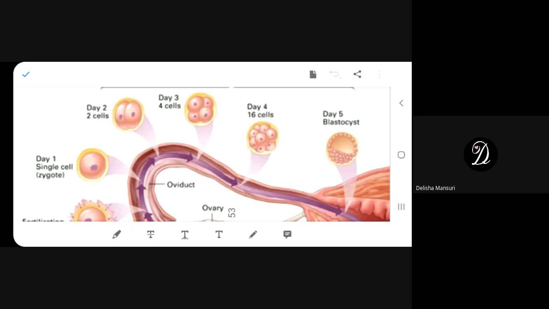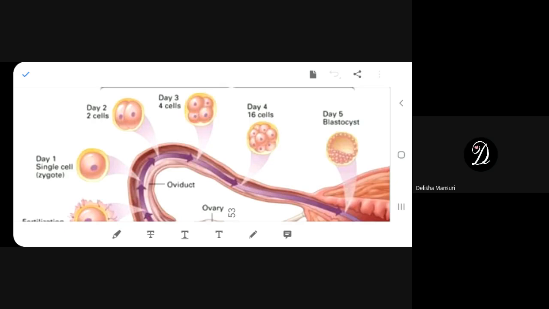Male releases sperms inside the female's body. You agree? And the sperm will go to the ovum, right? Then when sperms reach the ovum, it fertilizes. Many millions of sperms will reach the ovum, but only one sperm will fertilize, right? Where does the fusion take place, beta?